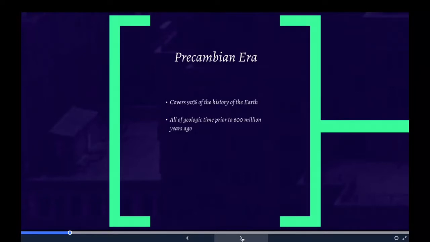The Precambrian covers almost 90% of the entire history of the Earth. It has been divided into three eras: the Hadean, the Archean, and the Proterozoic. The Precambrian era comprises all of geologic time prior to 600 million years ago. The Precambrian was originally defined as the era that predated the emergence of life in the Cambrian period.